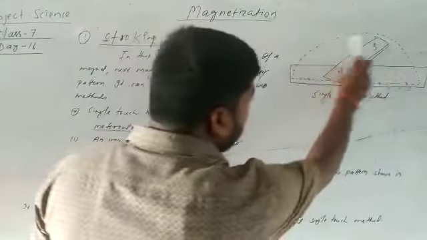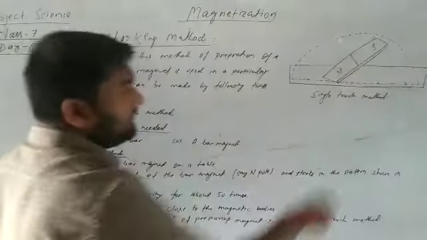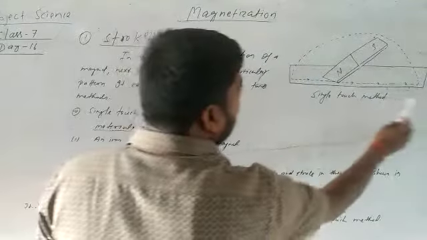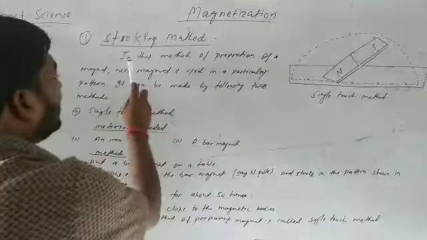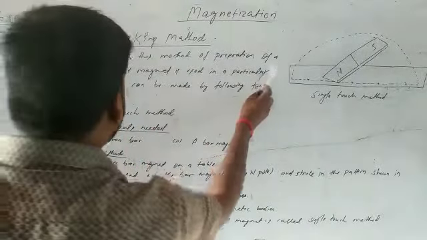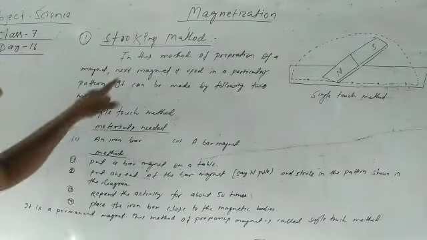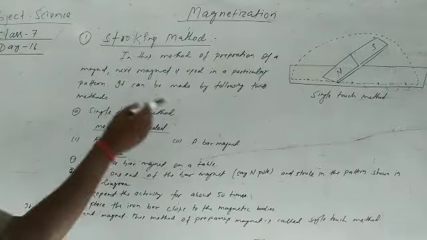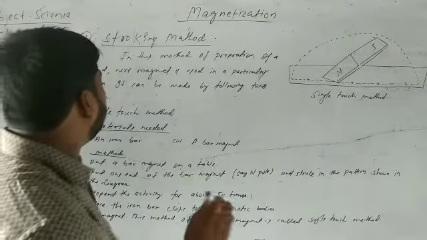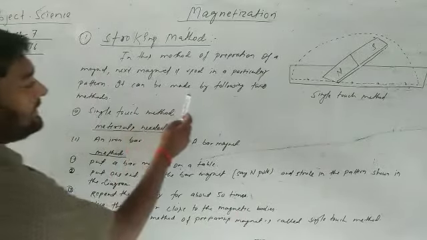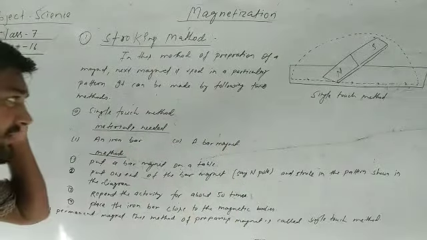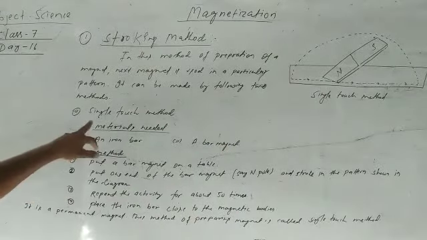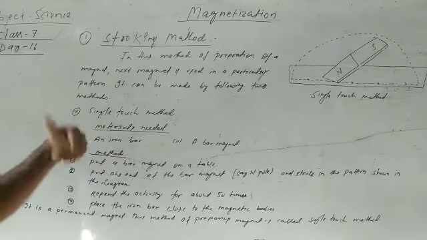See the figure. In this method of preparation of a magnet, a magnet is used in a particular pattern. It can be made by the following two methods. First one is the single touch method. So we are going to read this.